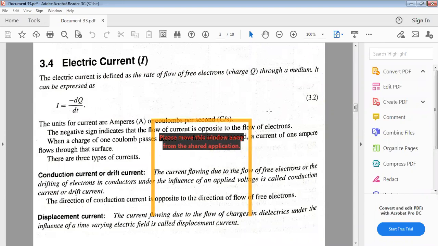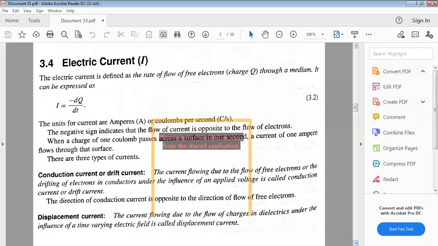Displacement current: the current flowing due to the flow of charges in dielectrics under the influence of a time varying electric field is called displacement current. Whenever a sinusoidal source is connected to the dielectric material, the current flow existing on the surface is called displacement current.